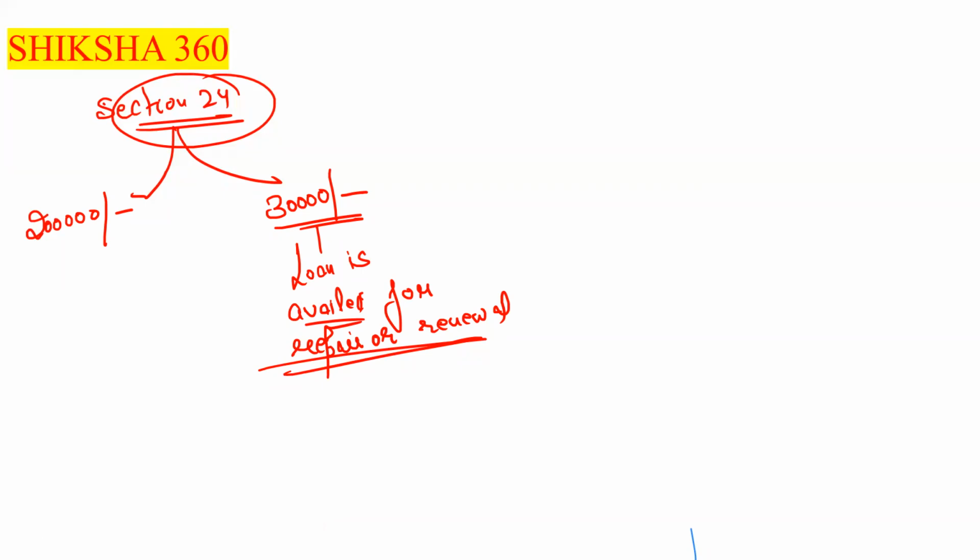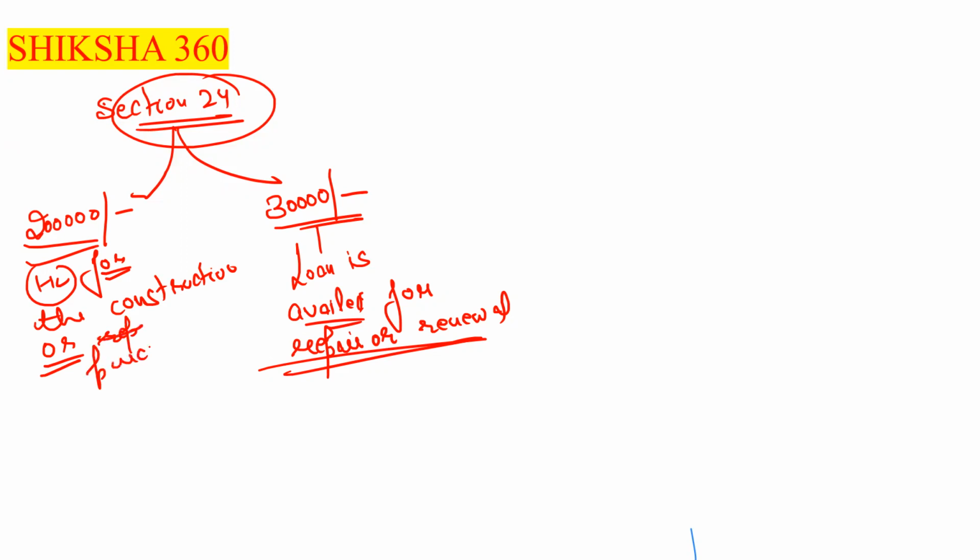And the 2 lakh is when the housing loan is taken for the construction or purchase of the house. For the repair or renewal, it is to be 30,000.